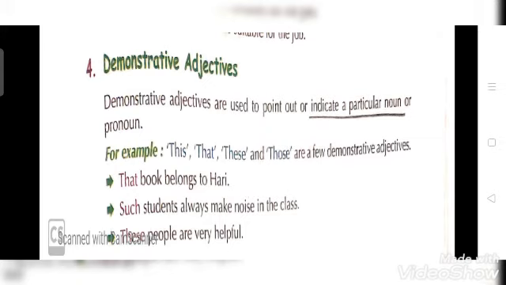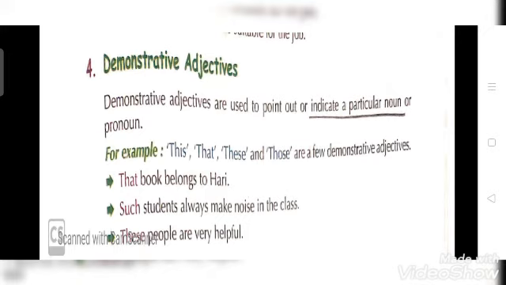Okay, now demonstrative adjectives are used to point out or indicate a particular noun or pronoun. ये indicate करते हैं particular noun को और pronoun को. And in this you have to ask a question कौन सा. Okay, for example, this, that, these and those are a few demonstrative adjectives.